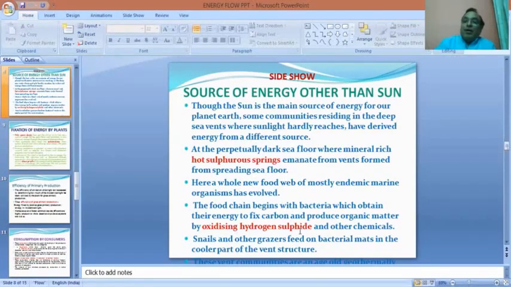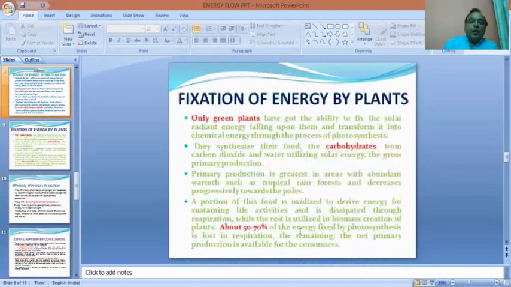But postscripts have also been written, and there are minor ecosystems which derive their energy not from this predominant source of energy but from other alternative sources. So you must have an idea why I have written that the sun is the main source, and why I have not written that the sun is the only source of energy available. Next.